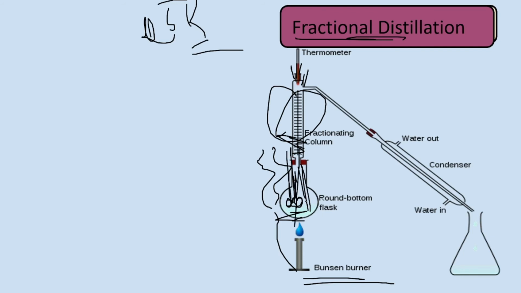Afterwards, when the first liquid has evaporated, we can get the second liquid when it reaches its boiling point. Whenever it reaches it, it will also start evaporating, and then we can easily collect it in the beaker. So this is all about fractional distillation.